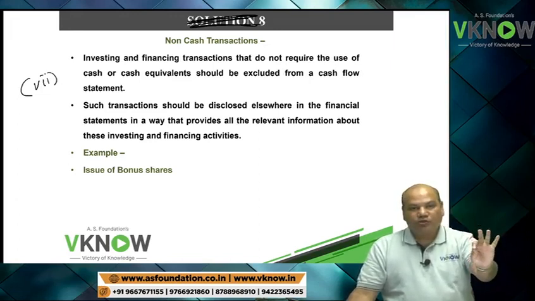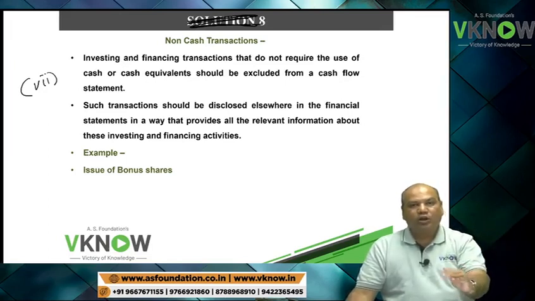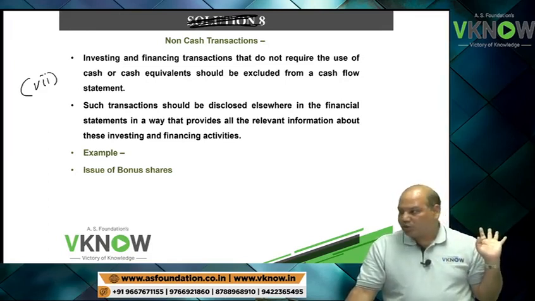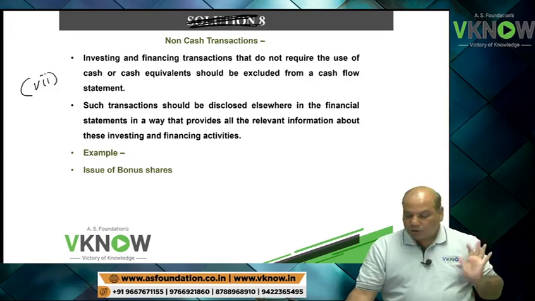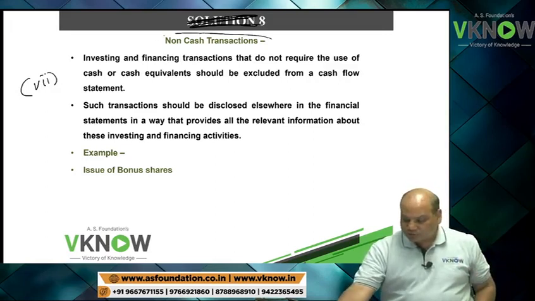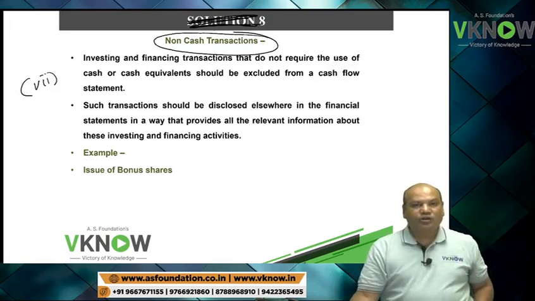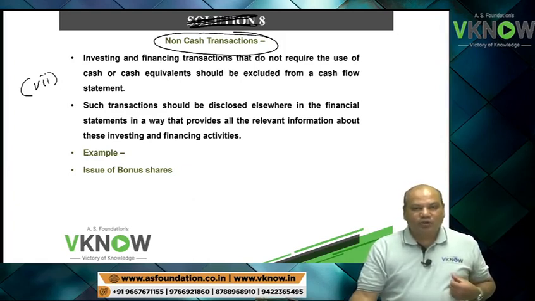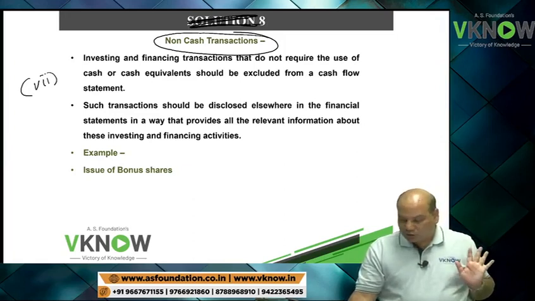So those investment acquired and investment sold in subsidiary, associate, joint venture will come under investment activity. So don't bother about that much. Last part of discussion, non-cash transaction. Non-cash transaction means where there has been significant transaction but no inflow or outflow of cash was involved.